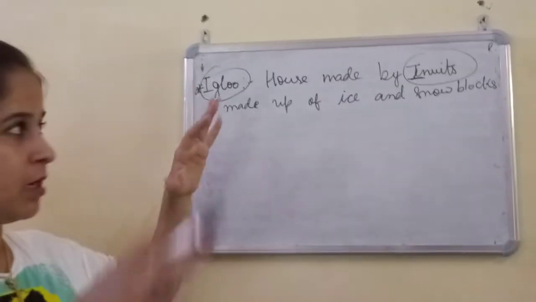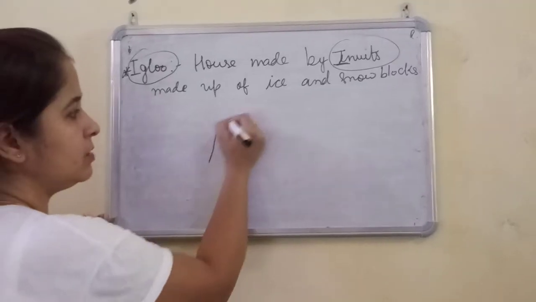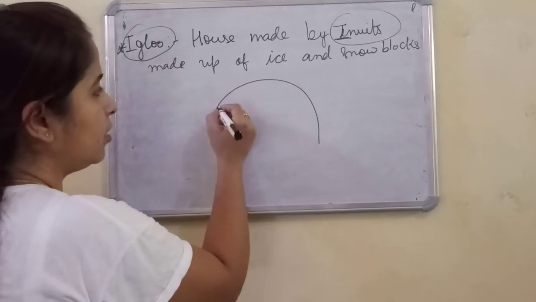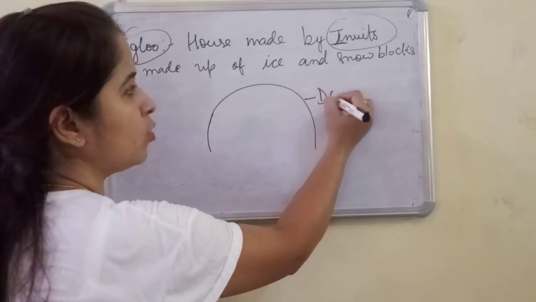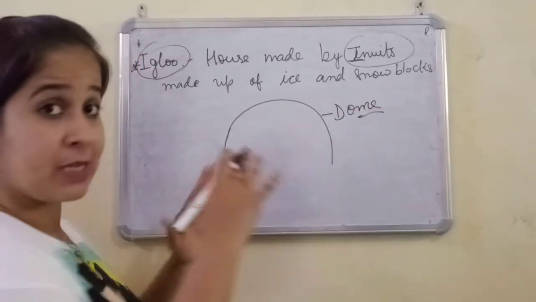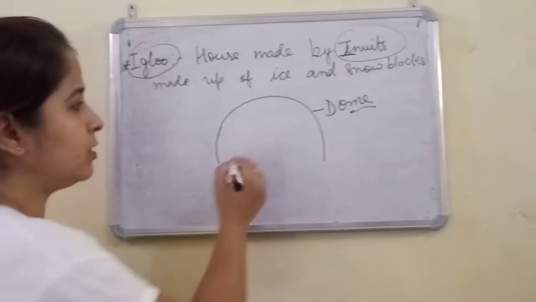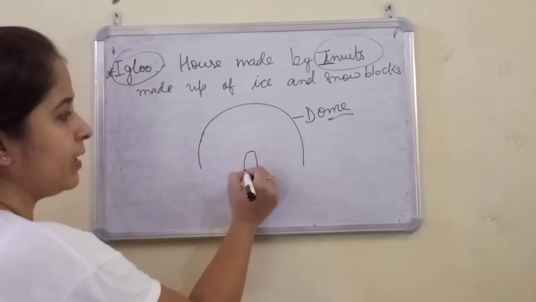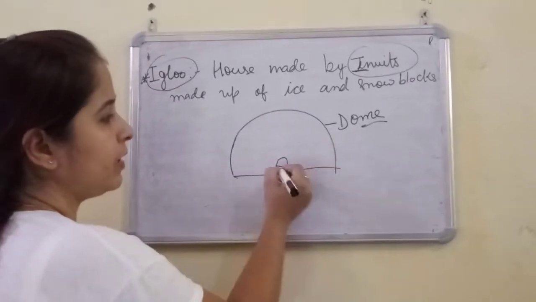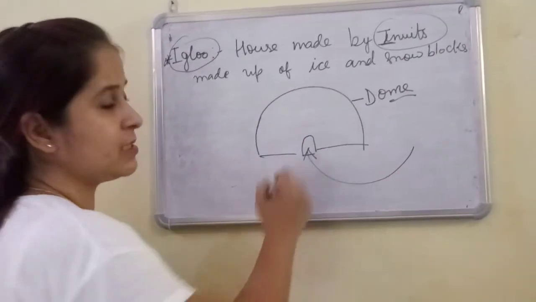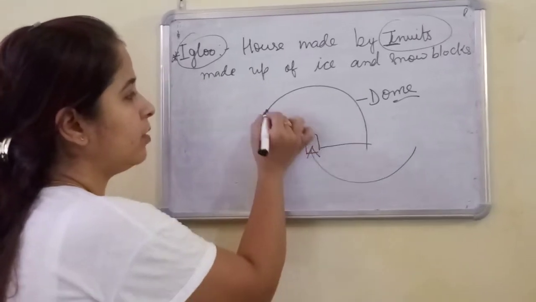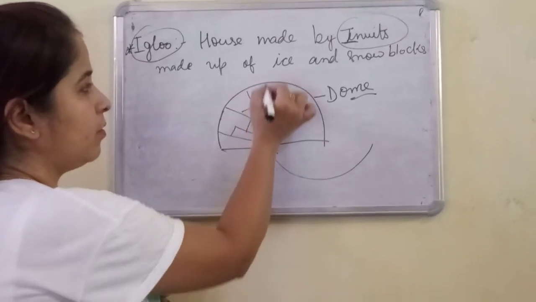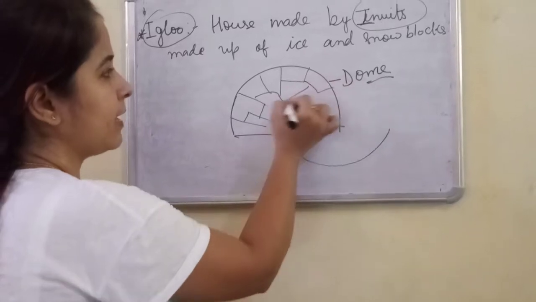This igloo is round, in a dome-like shape. Dome means like an umbrella, right? So this is a dome-like shape, and here is an entrance. These are made up of blocks of snow and ice.